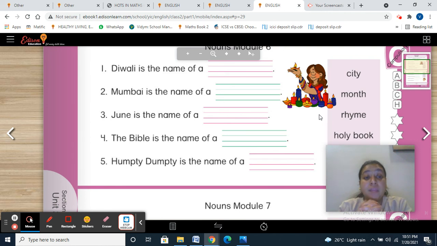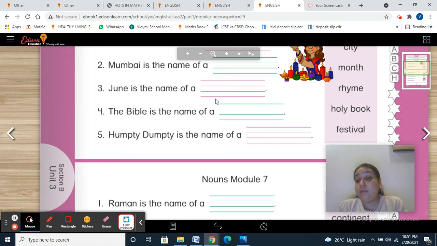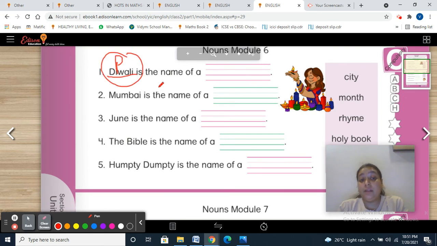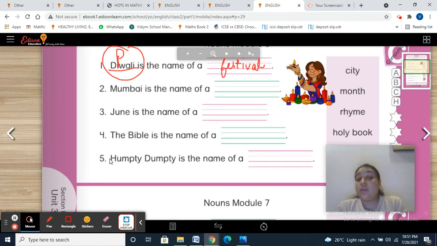See here, in module number 6, Diwali is the name of a festival. So Diwali with a capital D is a proper noun, and it is the name of a festival. When we are talking about the name of a particular festival, we are talking about the proper noun.